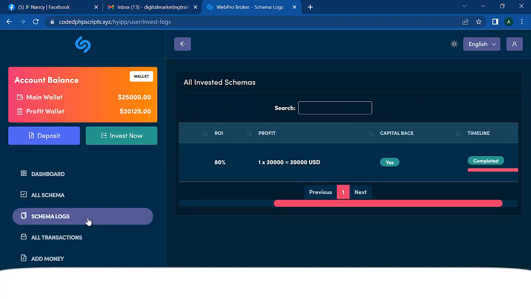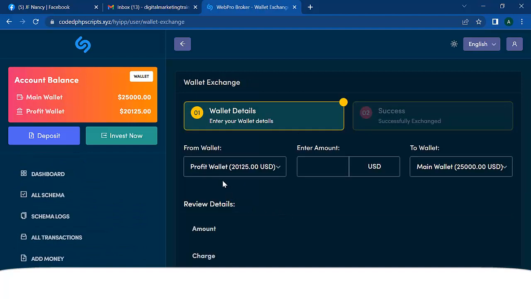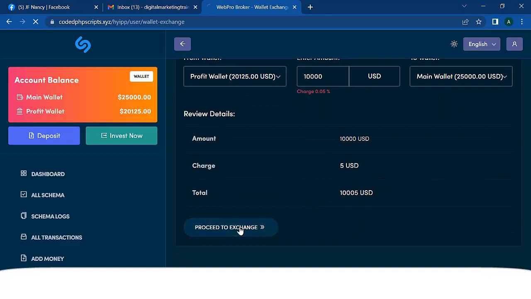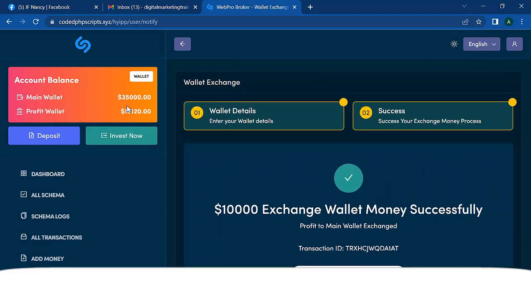This is really powerful. So let us see some other things that this can do for us. We can come here and say wallet exchange. My profit wallet is $20,000, so I can move money from my profit wallet. Let's say I want to move $10,000 from my profit wallet to my main wallet. I click on proceed. Can you see that? $10,000 exchange wallet money successfully moved. If I come to my main wallet, it's going to be $350,000, and my profit wallet is $10,000. Don't forget the percentage was collected from me. So you can move money from your main wallet to your profit wallet.